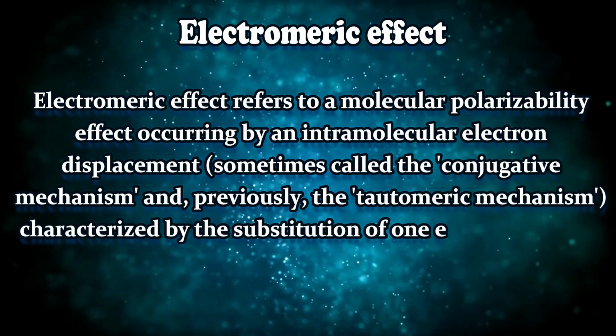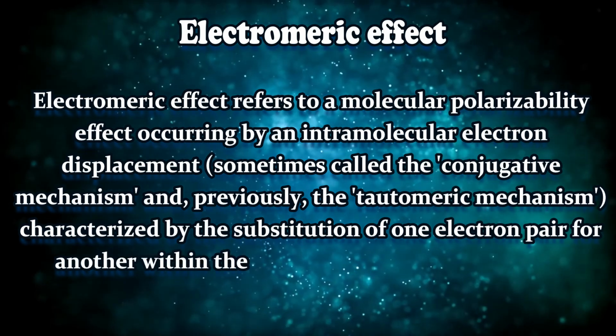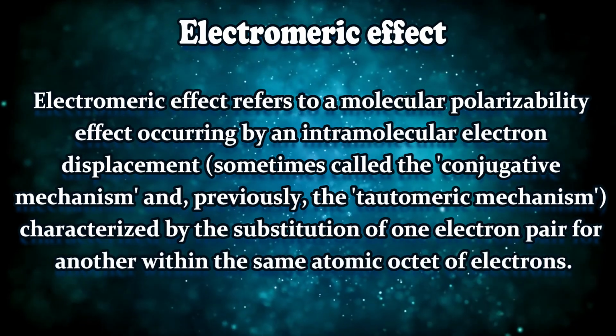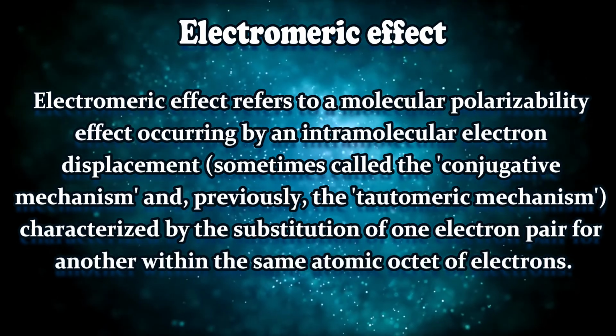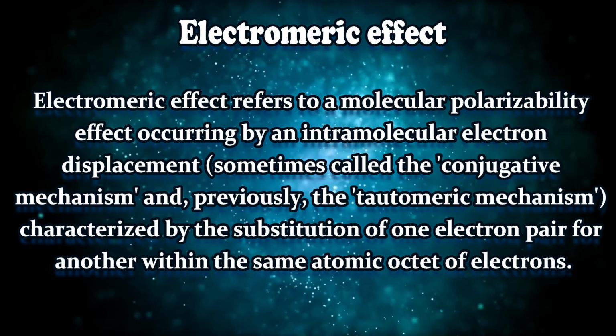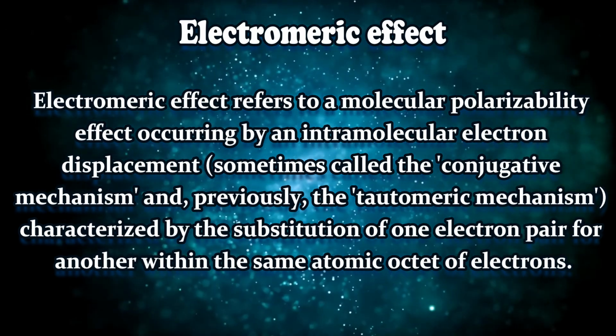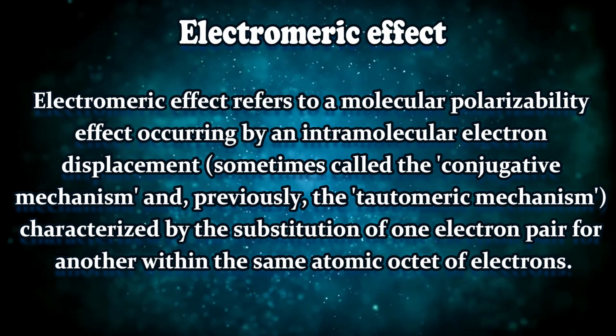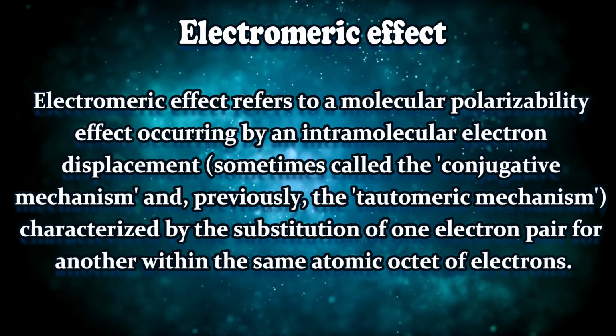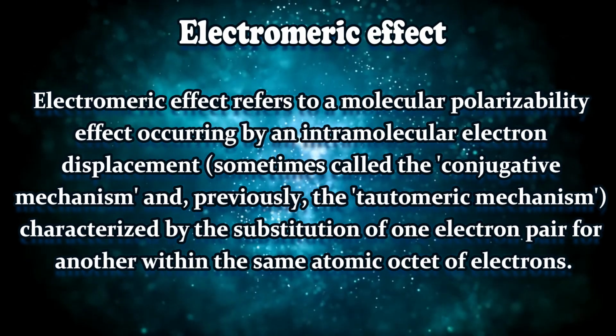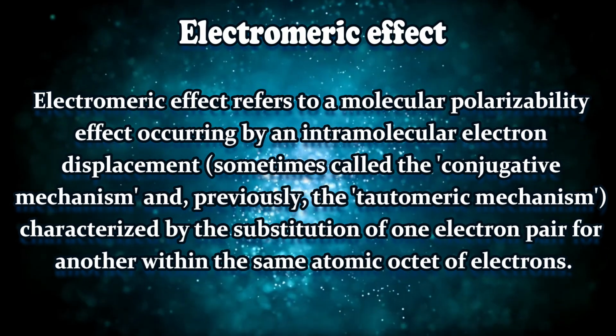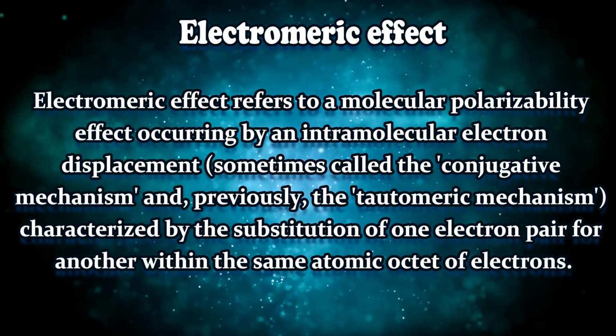So here positive and negative electromeric effect is shown just after this. There you will see that in positive electromeric effect we are having H plus, and in negative electromeric effect we are having CN minus, right? So this H plus and CN minus are nothing but attacking reagents, and in presence of these only, this effect called electromeric effect will happen, otherwise not.